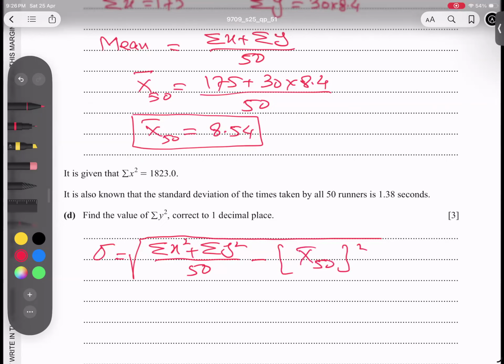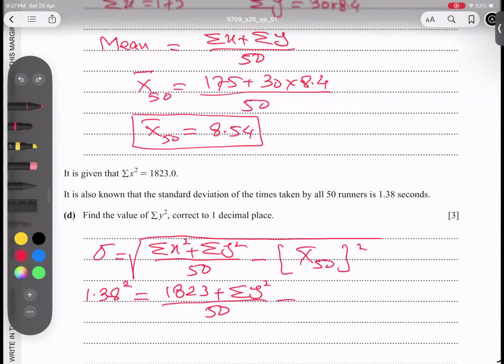So this formula is very clear, and this is given. I can replace 1.38 and square both sides. The root will shift to the other side and become power 2. And sigma x squared, we have the value 1823. And sigma y squared is my job to find, over 50. And this value, I just got it, 8.54.